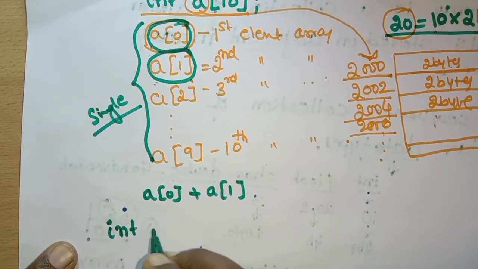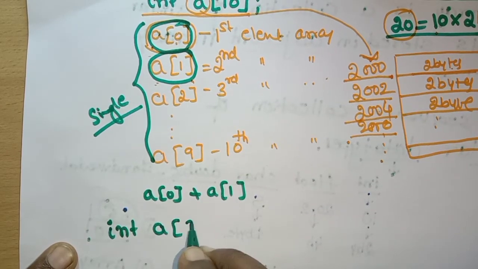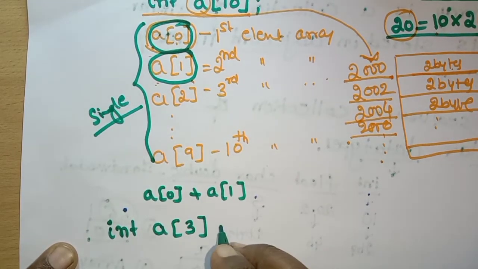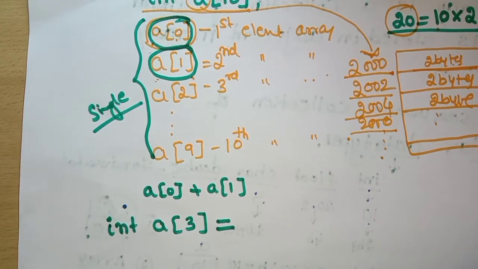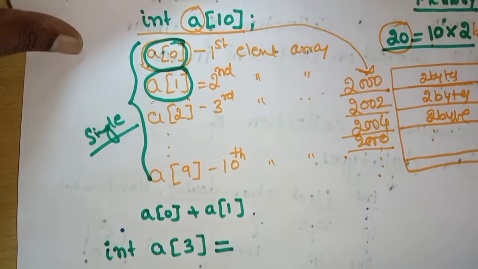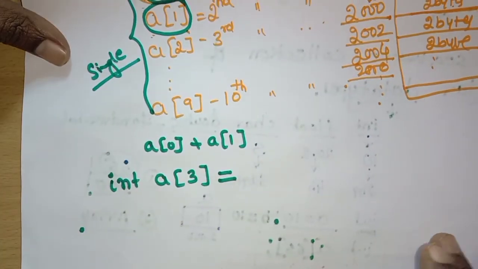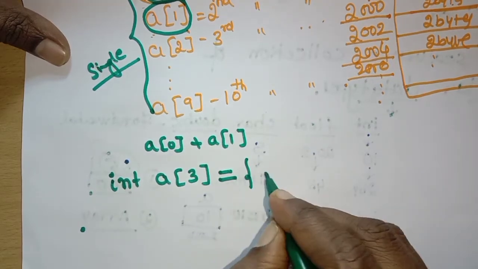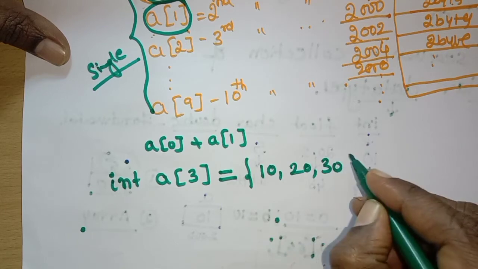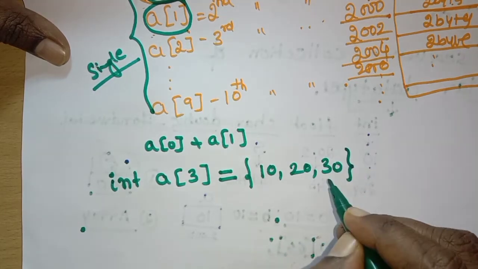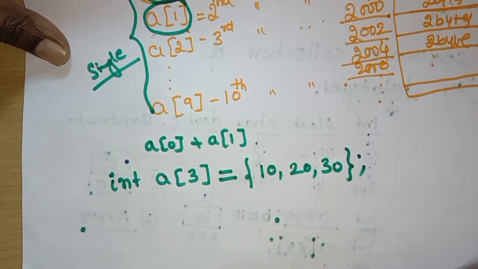Suppose int A of 3, and here I want to assign the values. What do you mean by assigning the values? Giving values to this variable. That is nothing but assigning values. So here what I am writing is 10, 20, 30. Like this you are going to assign the values to this variable.